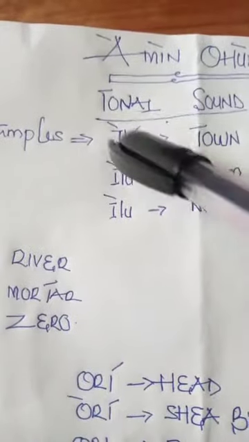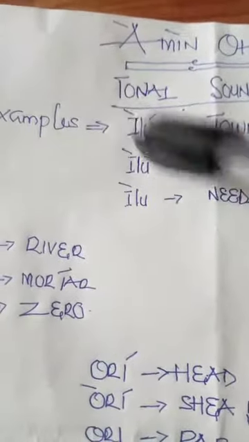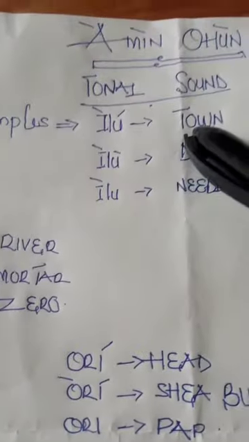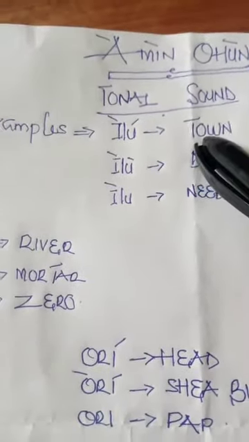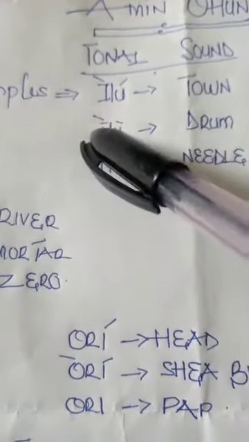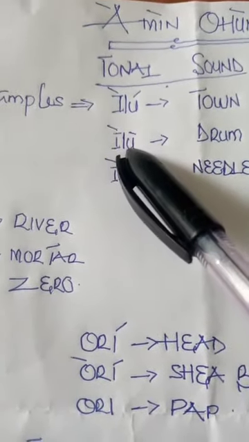Ilu. Now let's use the signs to pronounce it. Ilu, do mi, ilu, do mi. Ilu means town. Another one here is, take note of this sign, do.